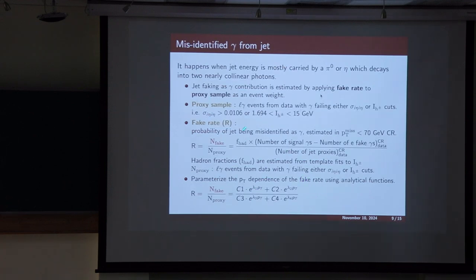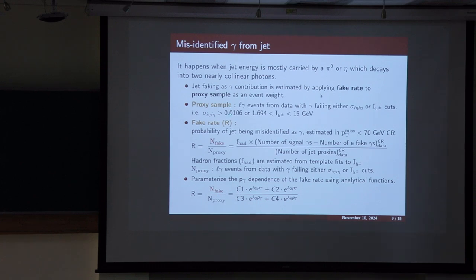So moving to the next background estimation, that is jet faking as photon. This kind of event happens when jet energy is mostly carried by pions or eta, and pions decay to 2 photons. This background is estimated the same way as the previous one. We estimate the fake rate and multiply the fake rate to the proxy sample as an event weight.